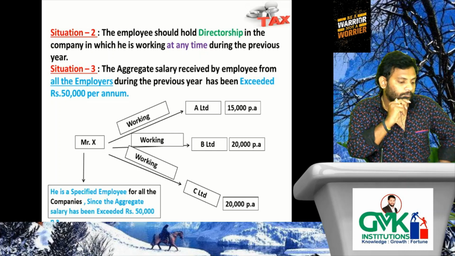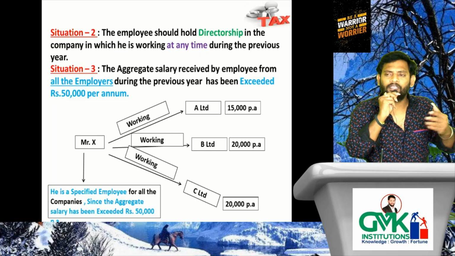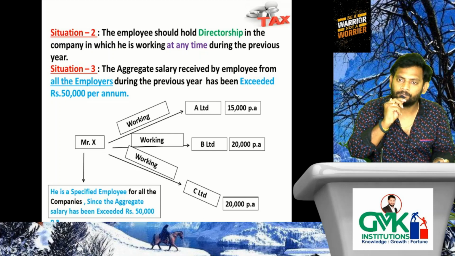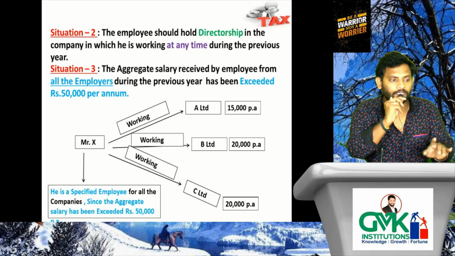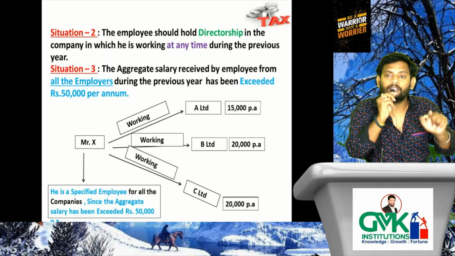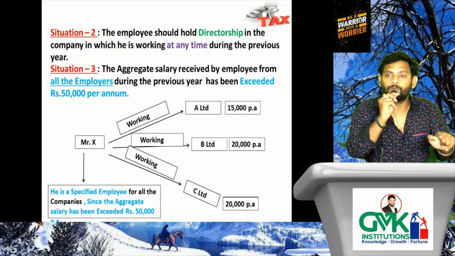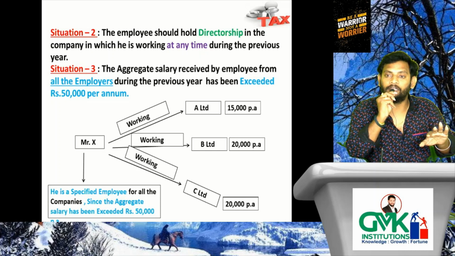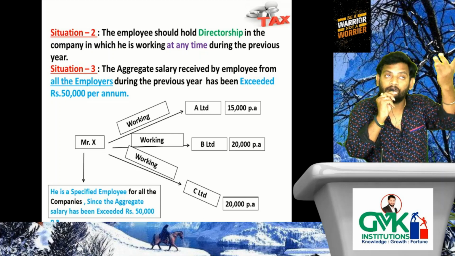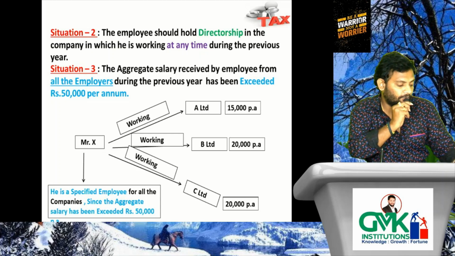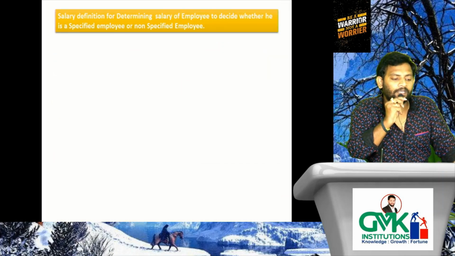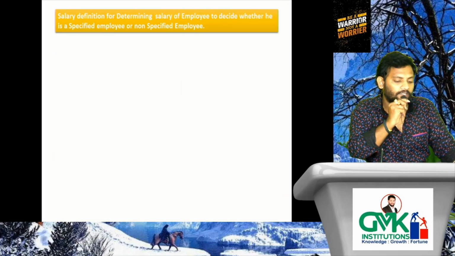Yes. Now, we are saying aggregate salary. That salary should have some definition, right? So let's verify what is the salary definition for the purpose of situation 3, to decide whether the aggregate salary is exceeding 50,000 or not, to verify whether that employee is specified or non-specified. Let's verify the salary definition. This is the important salary definition for determining salary of an employee to decide whether he is a specified employee or non-specified employee.